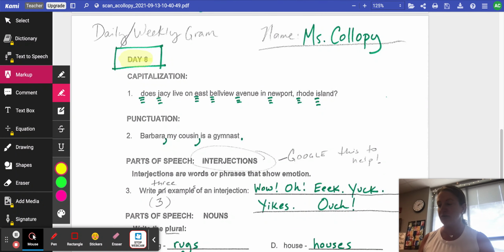Here is your self check for day 8 of the Dailygram. I'm trying something new using this program or extension called Cami, and it'll allow me to highlight certain things as I go. So I'm just testing it out to see how it works. We'll see what you think about it.